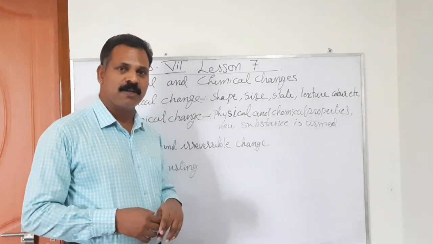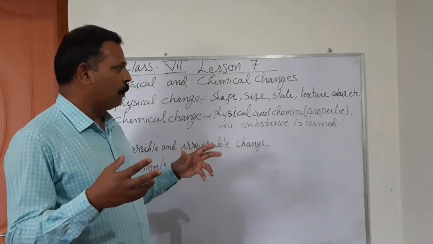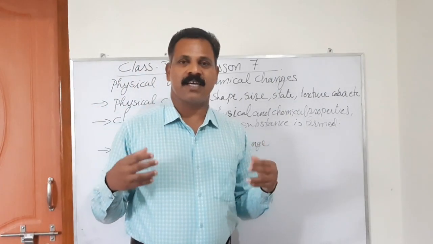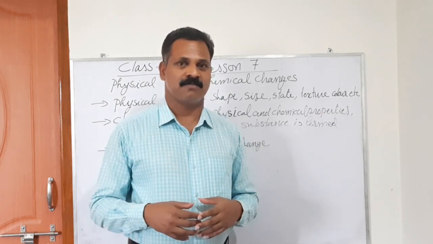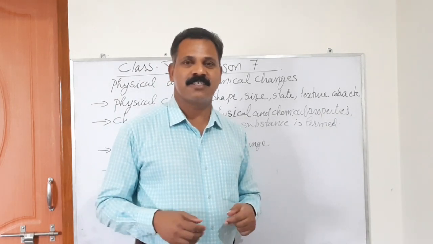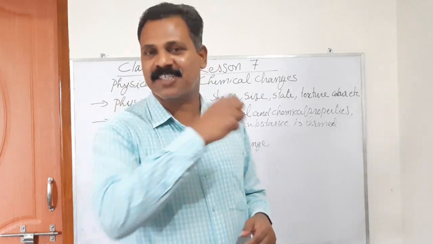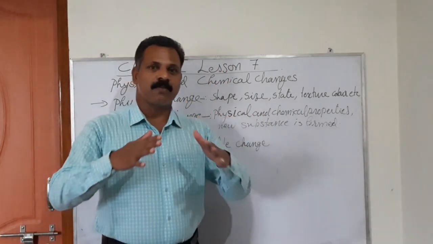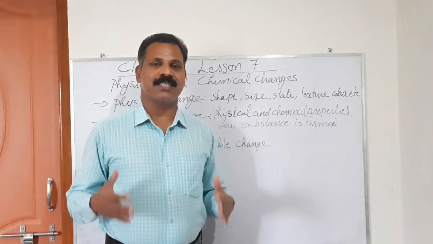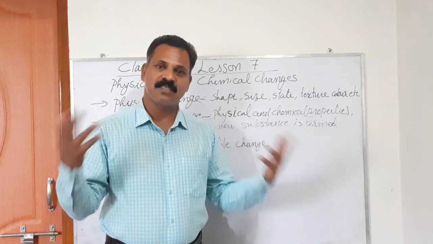Let's learn an example. When you burn a very white, glossy, beautiful paper, what happens? It turns into black ash. So what happens here? The physical status of the plain paper, the beauty, the structure, the whiteness is changed.